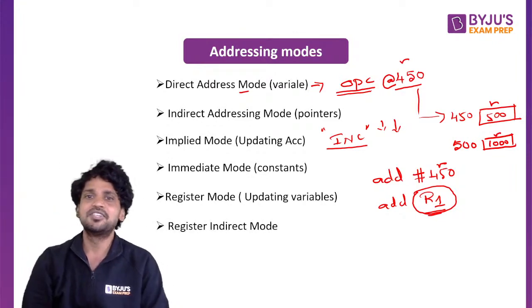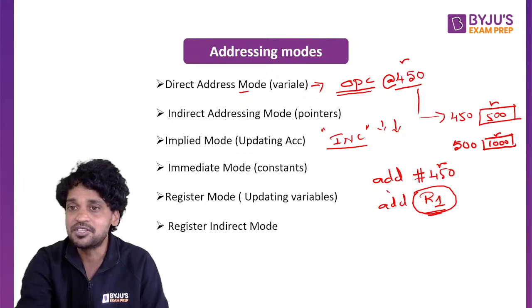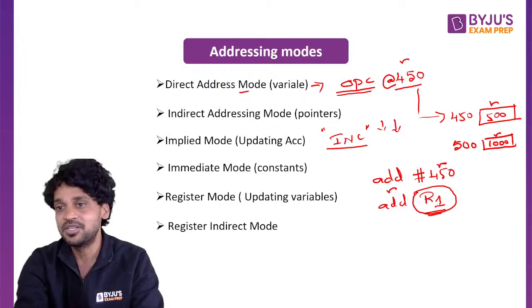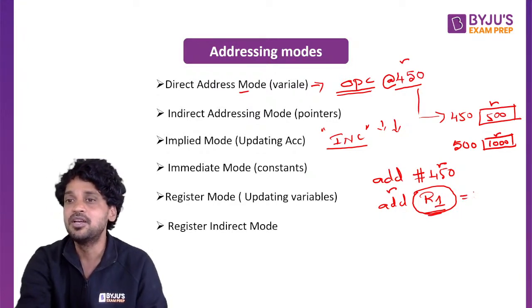Register indirect, which is similar to indirect addressing mode. The register which is specified in the instruction is now holding a memory address. The value of the register is going to hold a memory address. Let us say R1 is equal to 520. In the register direct mode, this 520 would be the actual operand.